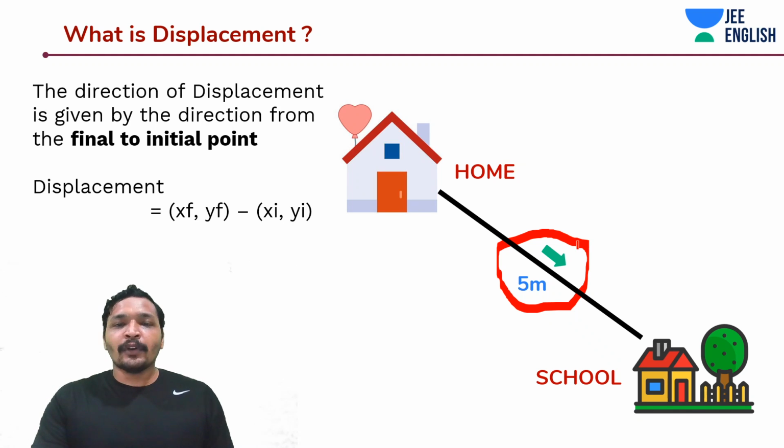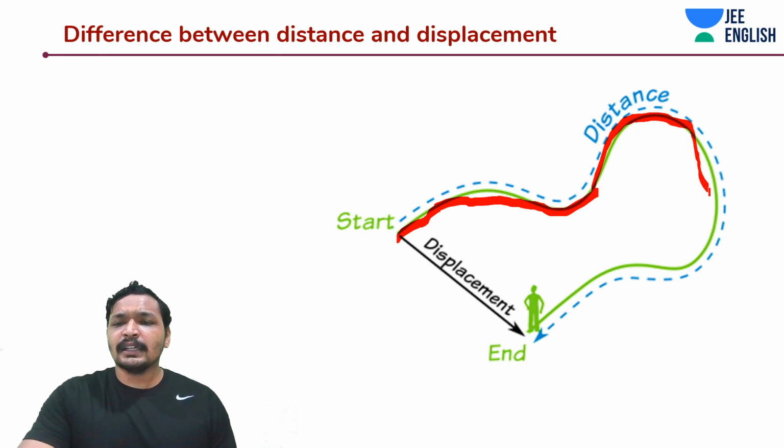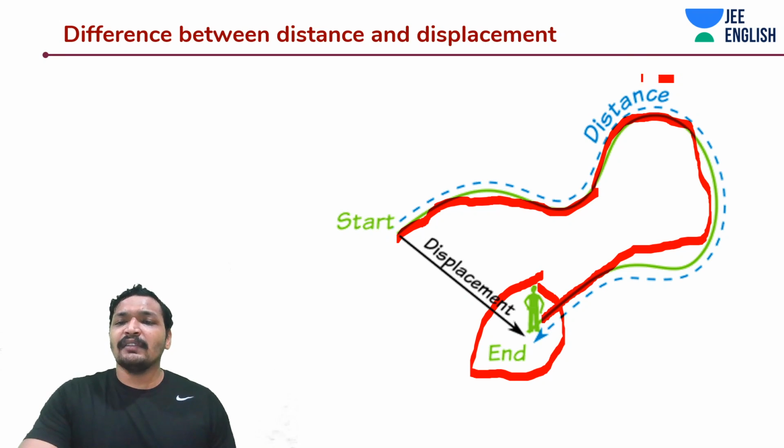Now the thing is, we have been talking all about displacement. So this represents the difference between distance and displacement. You see, this guy started over here, he continued on all this path, he covered this path, this path, this path, he came back, he ended over here. So this is nothing but the entire distance that he traveled.